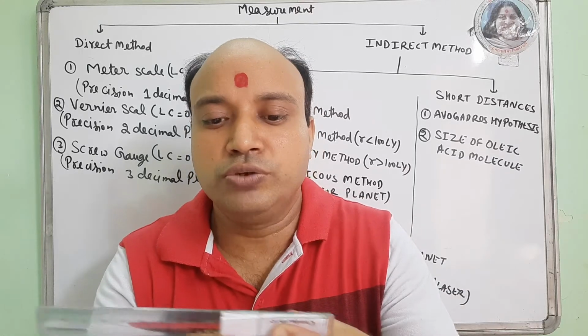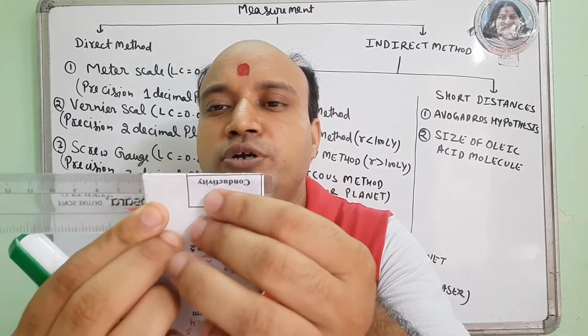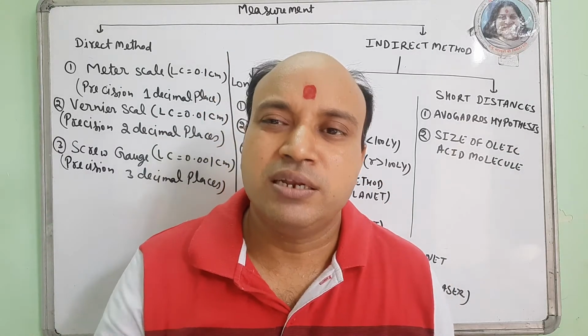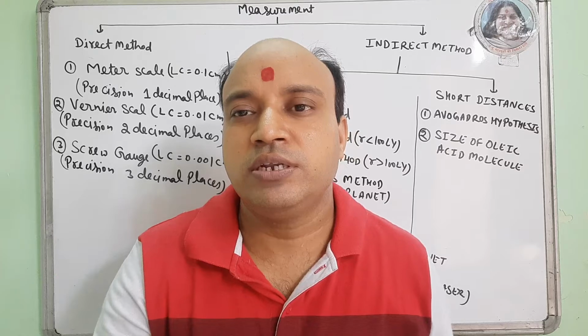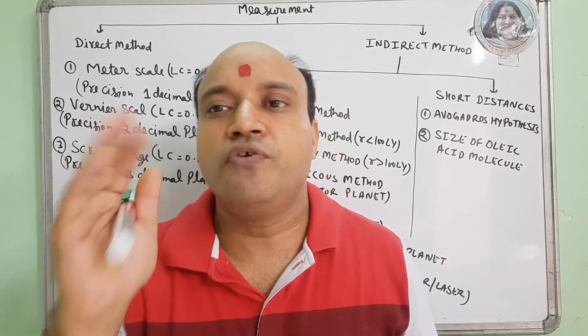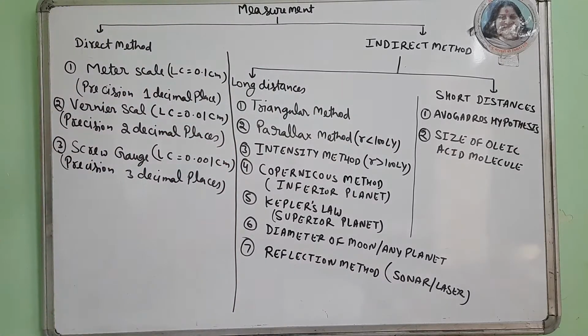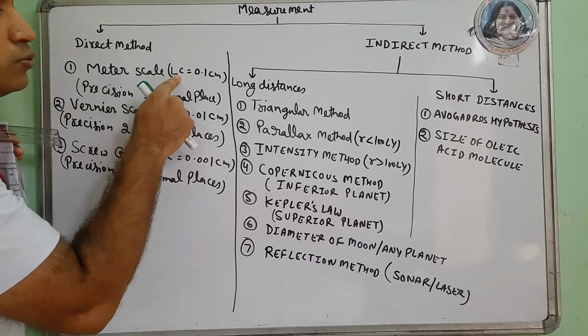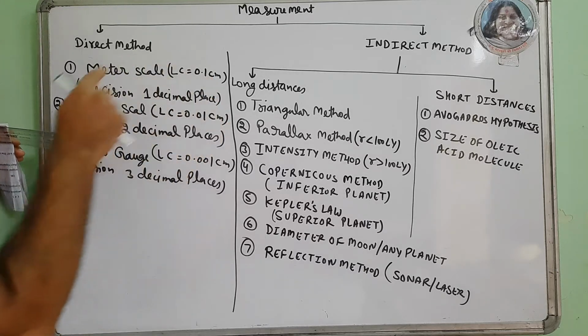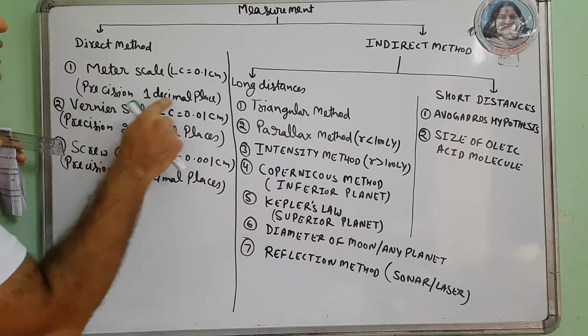So using this scale it seems to be 5.7, but it may be slightly less than 5.7 or slightly more than 5.7. This is called precision. So for the direct method we have the meter scale whose least count is 0.1 centimeter. Its precision is 1 decimal place.